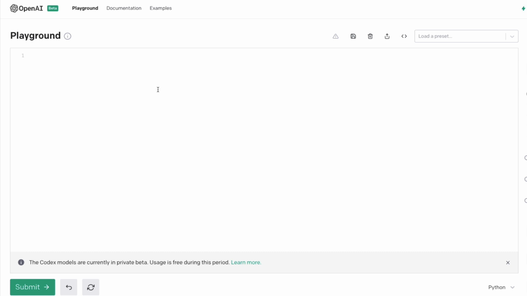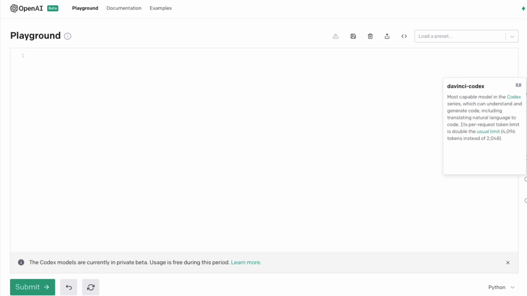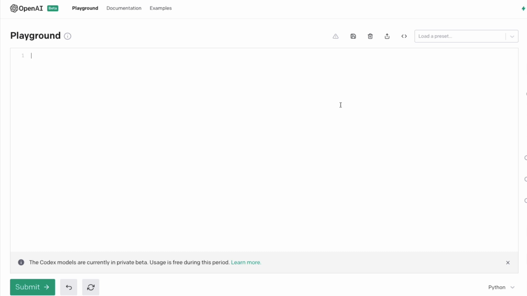The first thing is I would like to start with the language Python, which I am somewhat familiar with. Within Python, I can just simply say something. If you already have OpenAI Codex beta access, you have to select the DaVinci Codex engine, and after you get the engine, it is always good to give something inside a docstring. This kind of triple quote is called a docstring in Python, which is usually used to give comments within a function. So what I can say is, ask your name and say good morning to them.